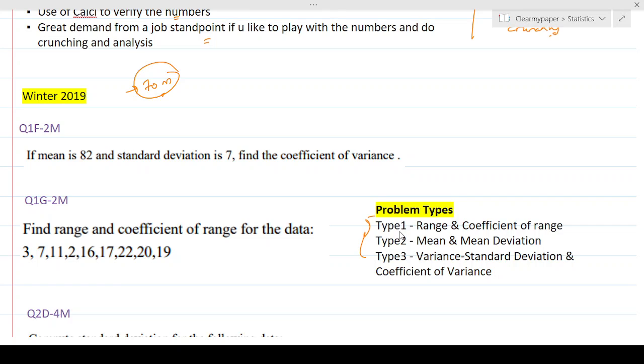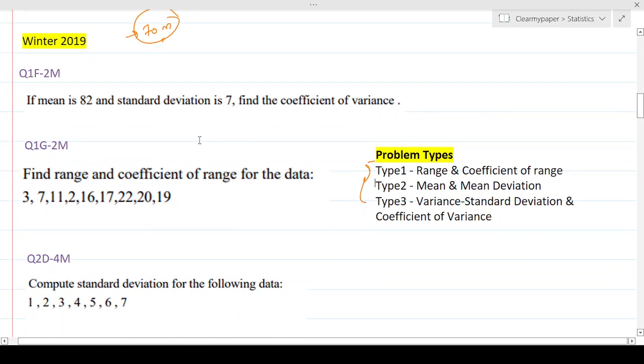Otherwise, everything gets mixed up. You understand it when it's taught in isolation, but it gets all mixed up, and then it's very hard to have good muscle or memory recall in the exam of where it belongs. So you can just imagine there are only 3 types of problems in the whole topic, and for any problem you just identify what type it belongs to, and then recall the formulas and the jargons you need to use. It's pretty simple, not at all hard. That's the reason I'm emphasizing that you focus on this chapter, whether you're going to appear for your KT exam in June or your new batch in December. So this is a good chapter to focus on.